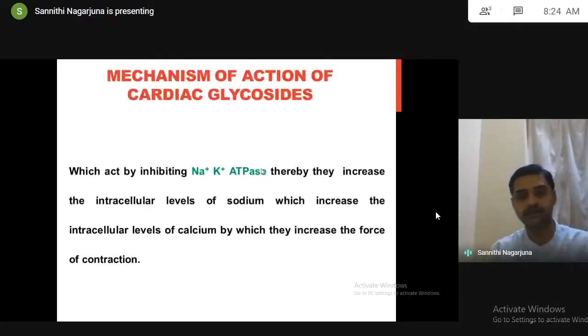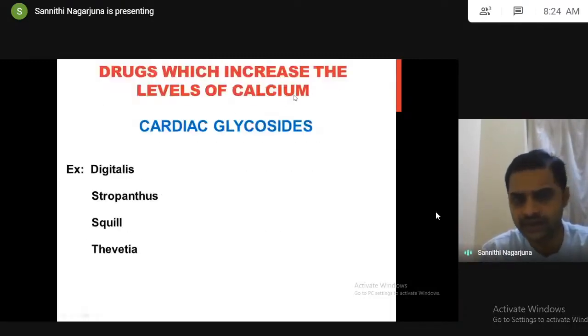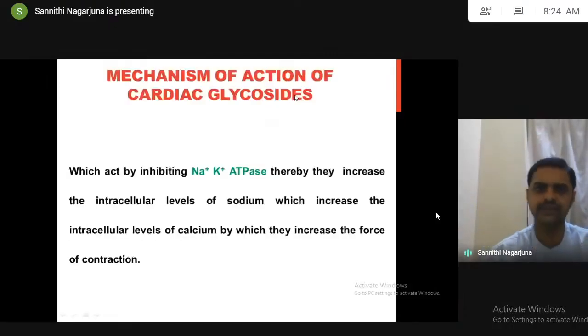If you come to the mechanism of cardiac glycosides, I already mentioned that they come under drugs which increase levels of calcium. But how they increase levels of calcium is a little bit confusing. These cardiac glycosides inhibit sodium potassium ATPase.